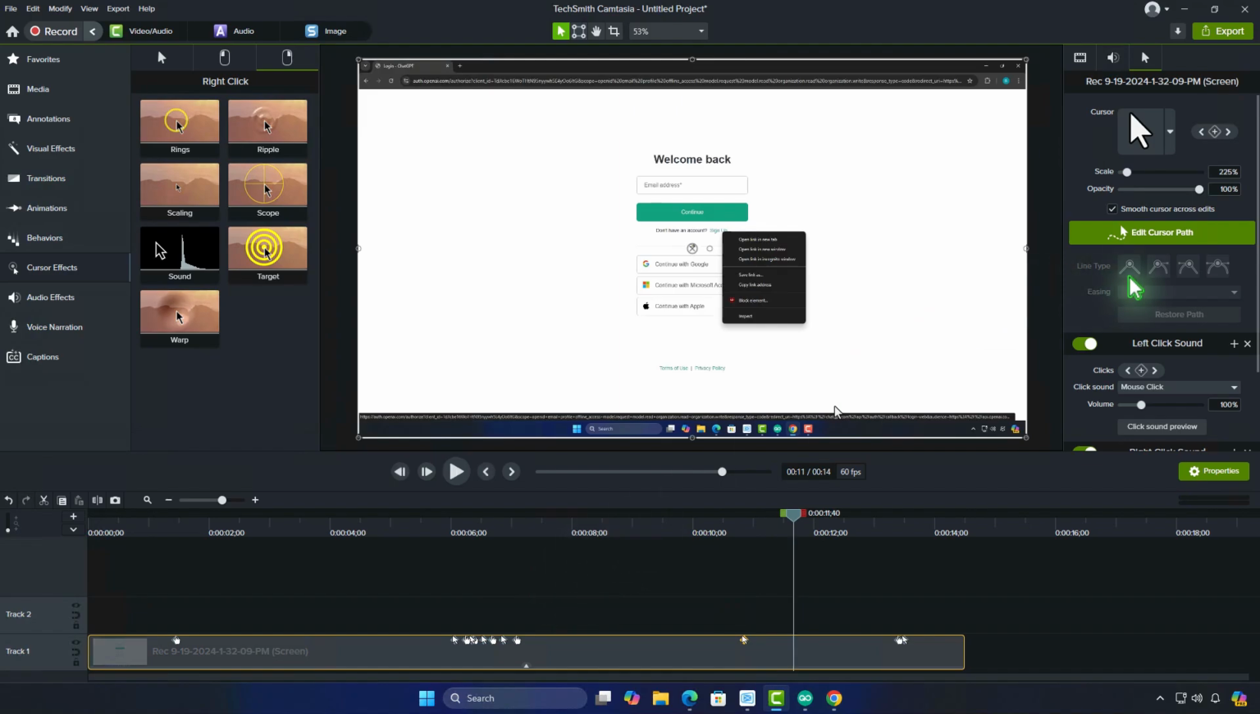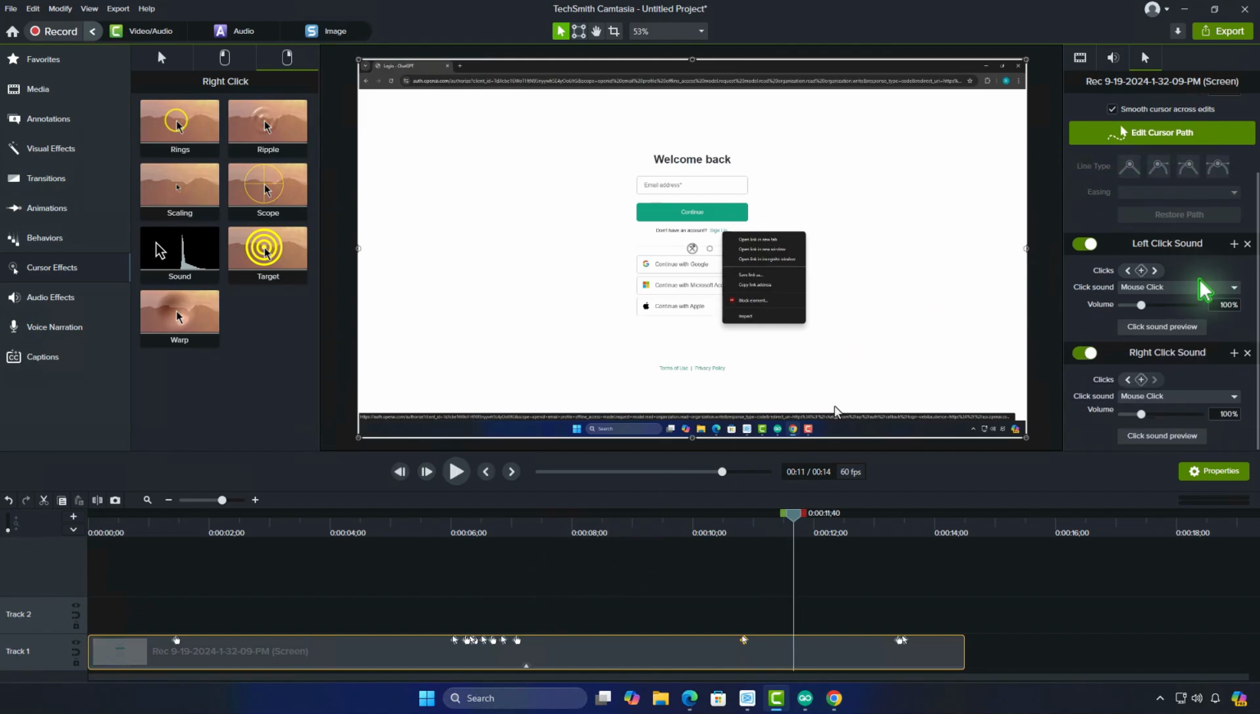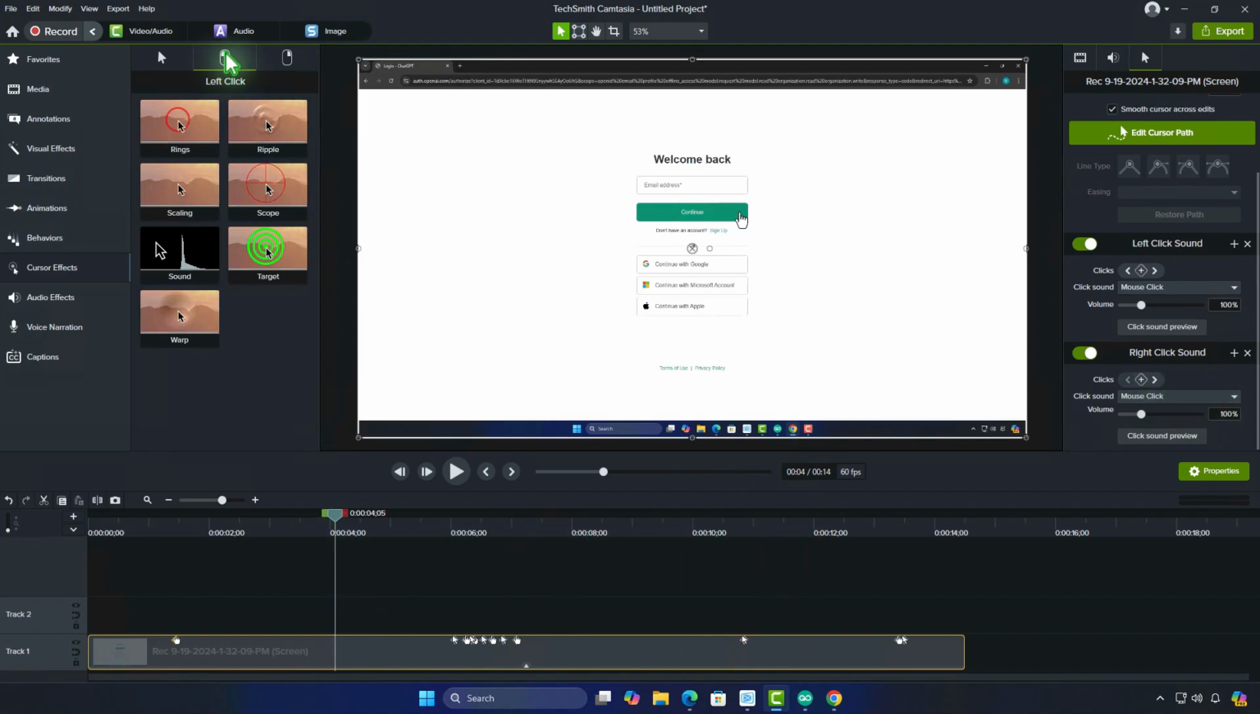In the Properties panel, you can further customize the click sounds, changing the sound for both left and right clicks, adjusting the volume to make the clicks more noticeable or subtle, depending on your preference. You can also enhance the click interaction by adding visual effects. For example, you can make a circle appear around the cursor each time you click, drawing attention to specific actions.